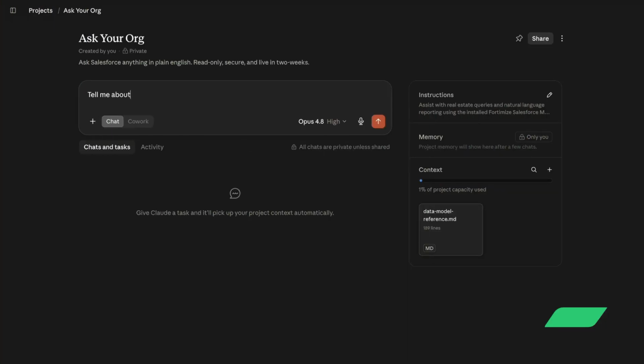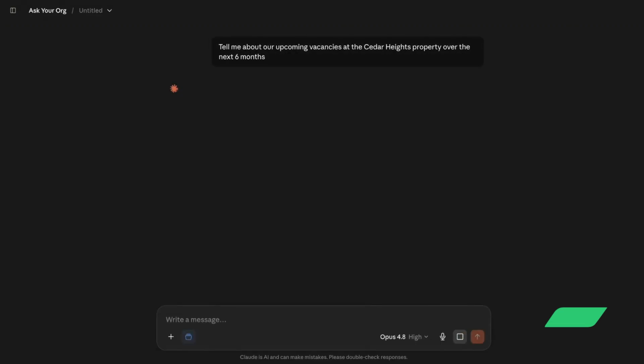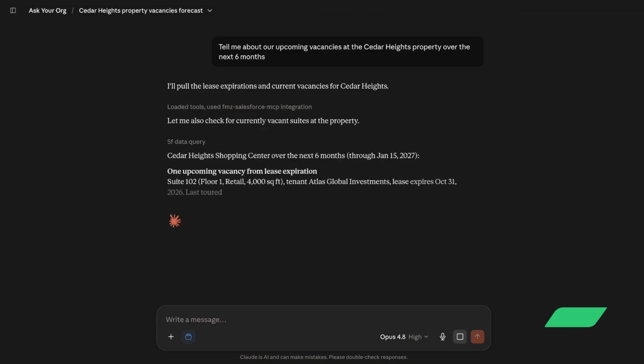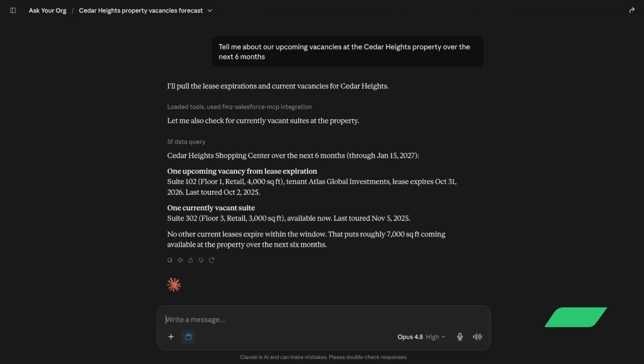Let me show you what this looks like against a commercial real estate portfolio. First question, and the kind an asset manager asks every week. Tell me about our upcoming vacancies at the Cedar Heights Shopping Center over the next 6 months. No reports to configure, no field names to remember. Your AI agent reads the suites and leases behind that property, finds the spaces expiring within that window, and comes back with the suite numbers, square footage, current tenants, and expiration dates.